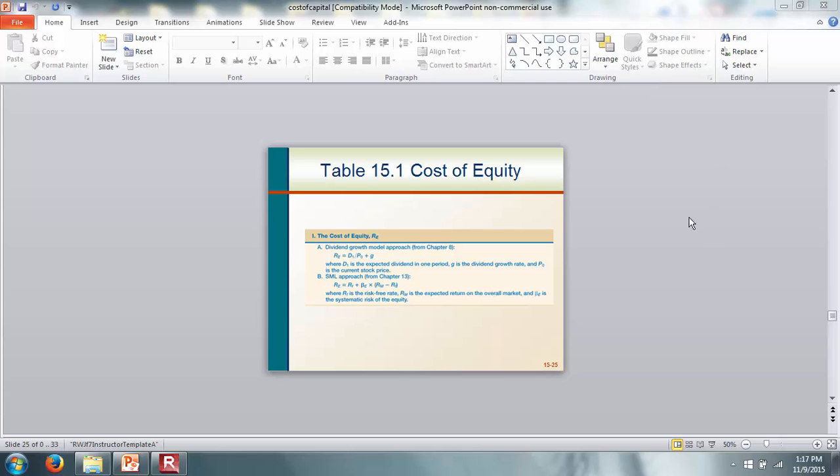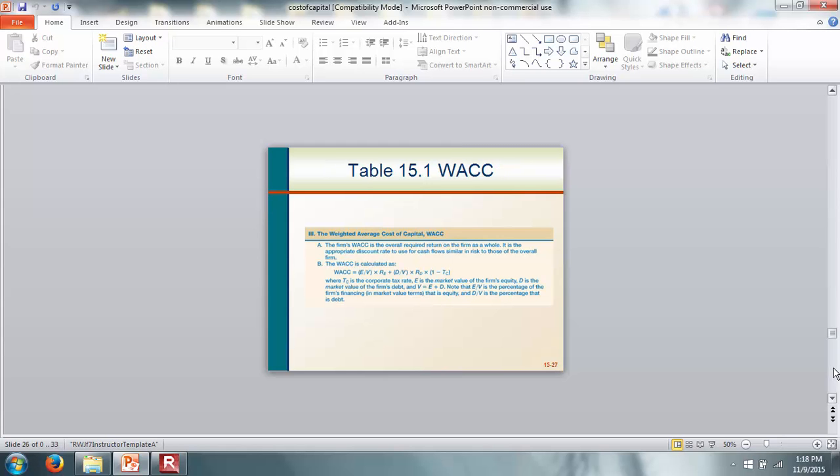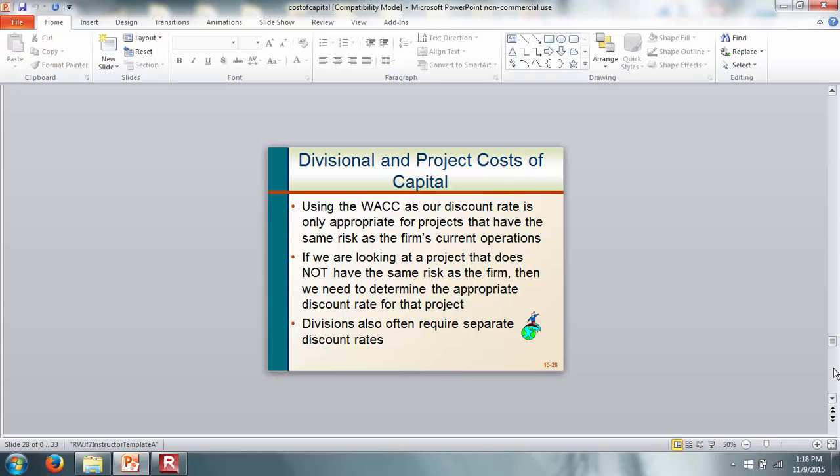In the case of bonds, the cost of debt is the yield to maturity, and again, based upon what we studied about bonds, we can find out the yield to maturity. And the cost of preferred stock is the annual dividend divided by the share price. So once we have that, we can find out the weighted average cost of capital.